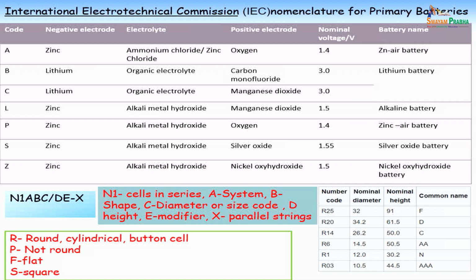And this R is the number code for the size. You know that AAA batteries have a code of R03, AA batteries R6, R14 for C, R20 for D, and R25 for F.